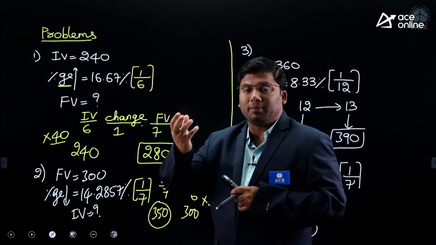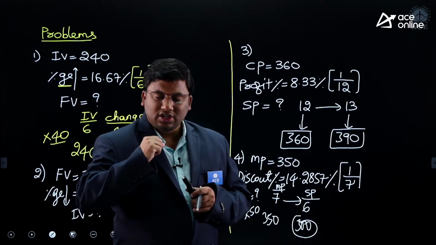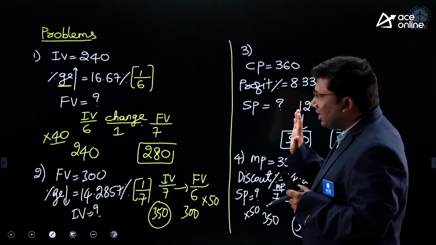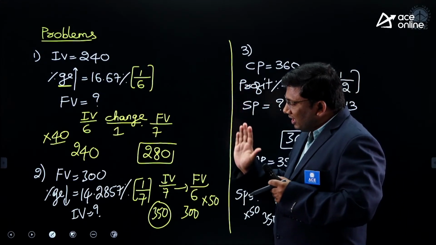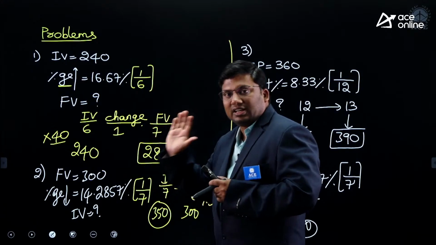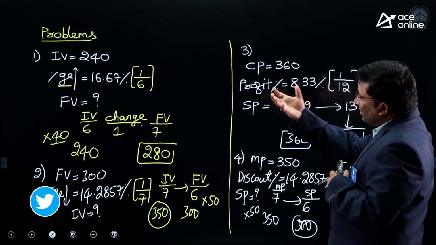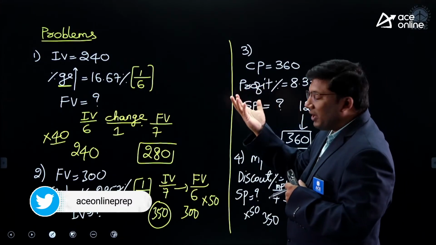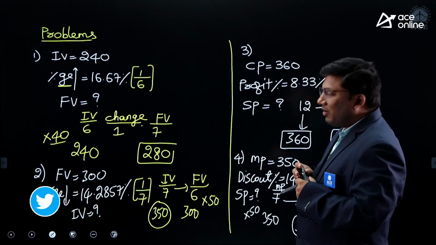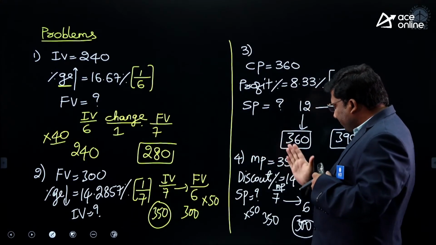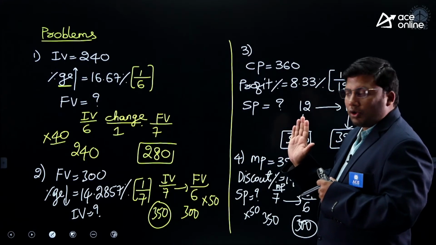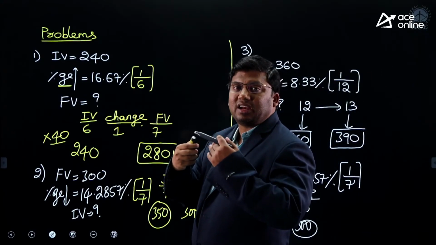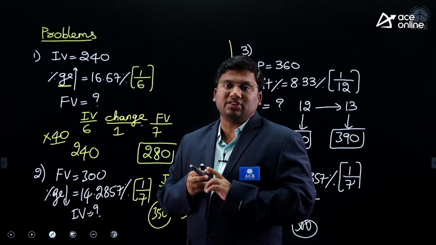The change can be a profit, a loss, or a discount. I hope you are all understanding, right, sir? So 1% increase is given, 1% decrease is given. The same thing, instead of initial value, he called it a cost price. Instead of percentage increase, he called it profit percentage. Final value, it is SP. First 4 questions, the idea is clear, right? Now slowly we will increase the level of difficulty. Any doubts in these questions?